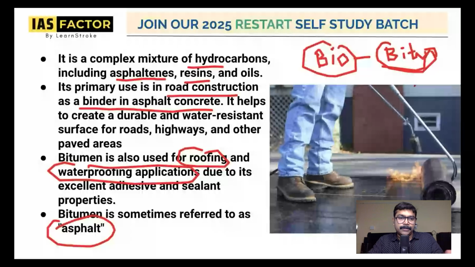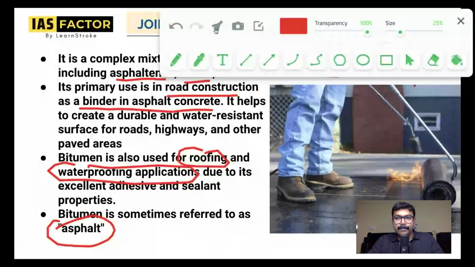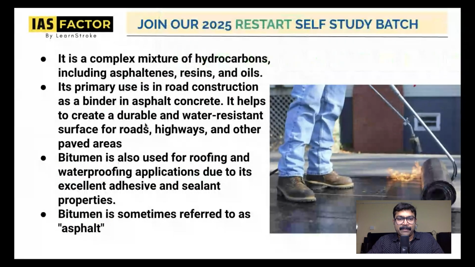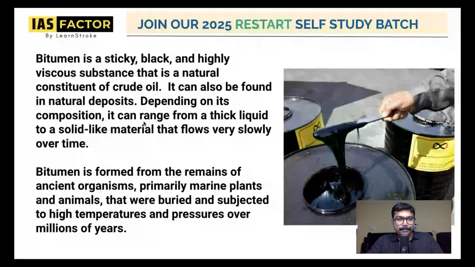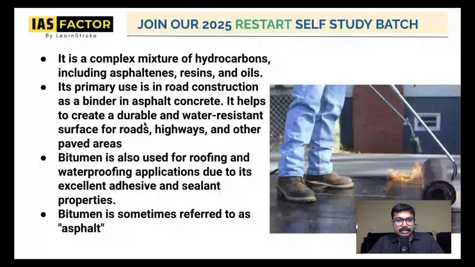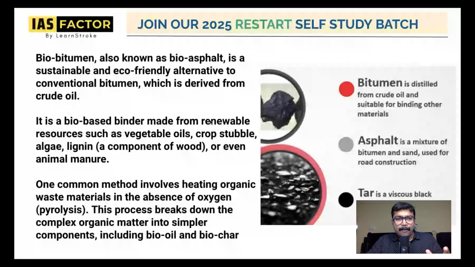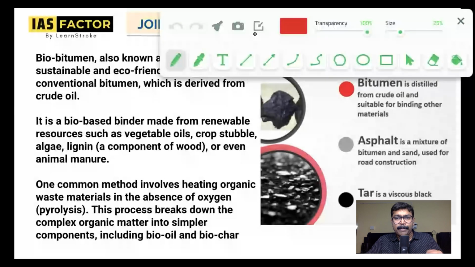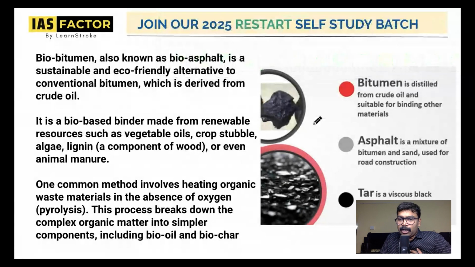So I think you got an idea about what bitumen means. It's a sticky, black thing. It's formed somewhat like coal, and it's a mixture of hydrocarbons, asphaltenes, resins, and oils. It is used for road construction. And now let's understand biobitumen. Take a look at this.